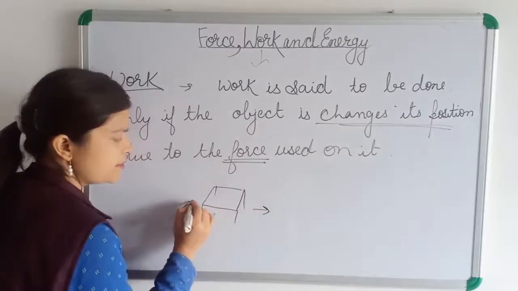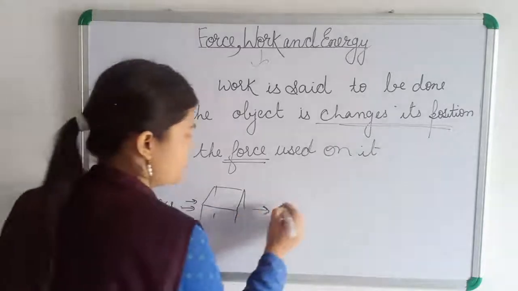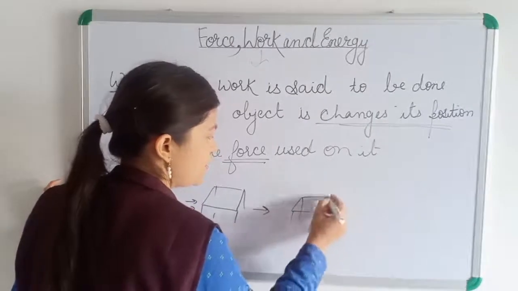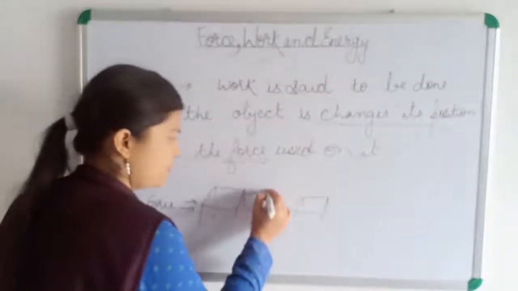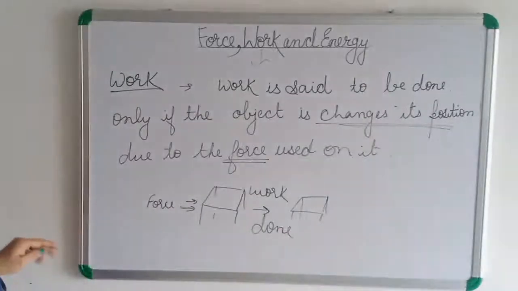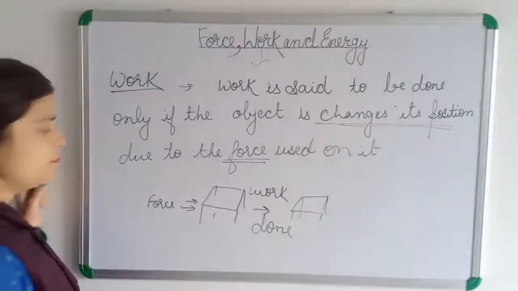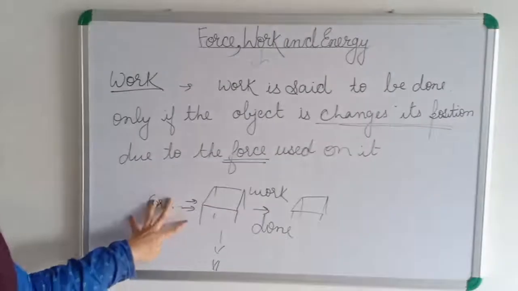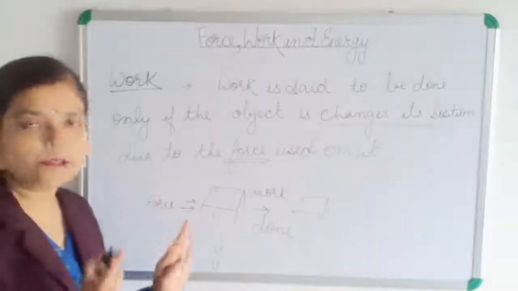okay, in this direction, by force I am applying, and this table has changed the position from there to here, in that direction only it is changing the position, then work is done here, okay. Work done. But if I am pushing the table this direction, but due to some force its position changed in this direction, then no work is done by this force. Work is done, but it is done by another force, not by this force what we are pushing, okay.